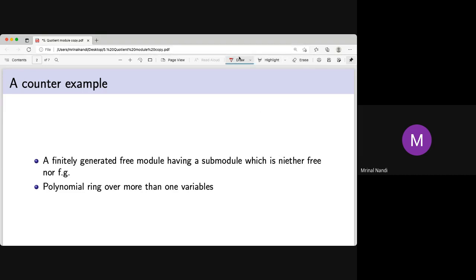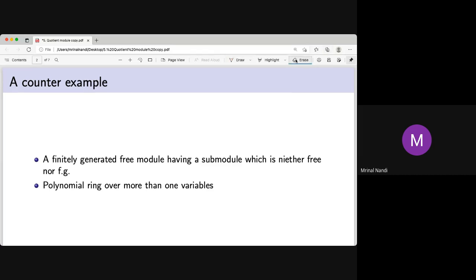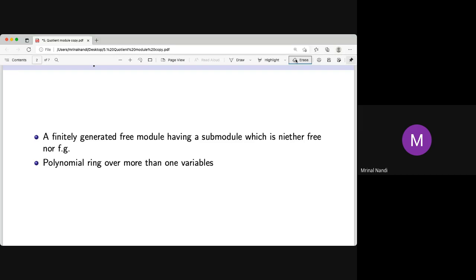So, an example of a finitely generated free module having a submodule which is neither free nor finitely generated. So we give an example of a free module which is finitely generated, free and finitely generated, but has a submodule which is neither free nor finitely generated. Before we take the example, we need to know what is called a polynomial ring over more than one variable.